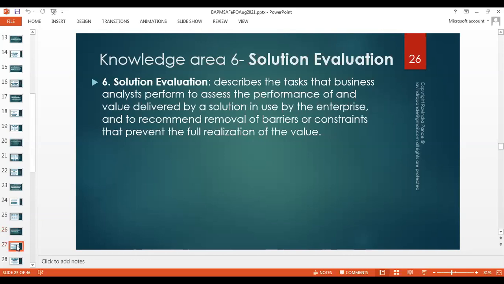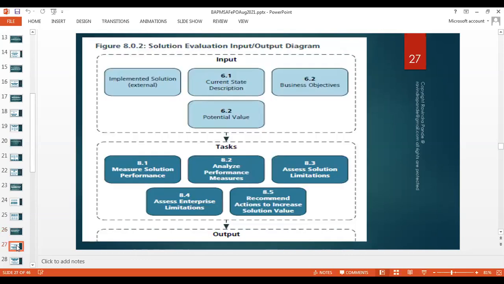Let's try to understand in an input-output way. So we basically build a solution, right? This is kind of external, so the development team does it. Current state description: where does the solution stand? Is it in the process of being built, or have we built the solution completely? Have all phases been addressed? Yes. So apply the test cases accordingly. Try to validate with the business objective.